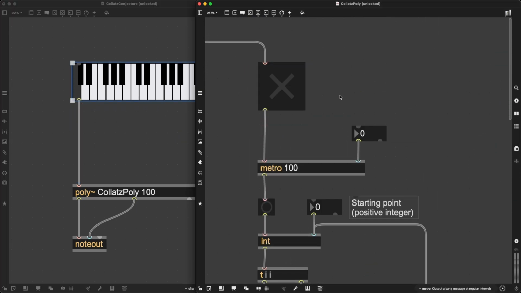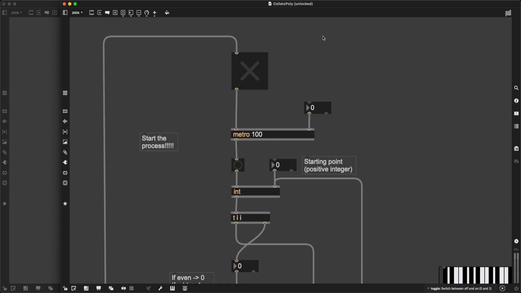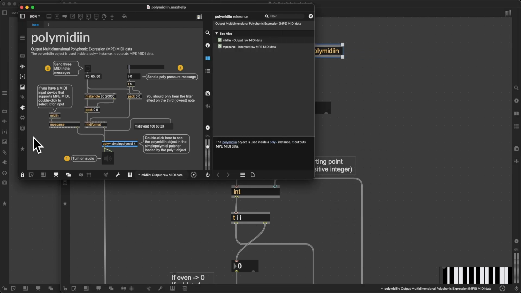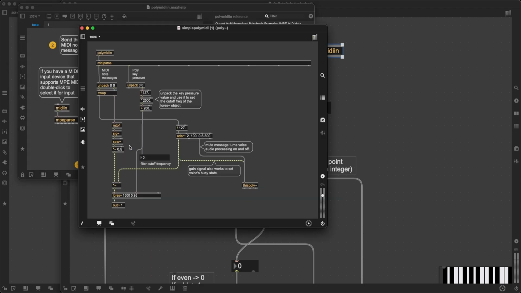Well, let's do it like this. I'm going to go back into my Poly patch, and I'm going to create a very specific object. Let's see if I can remember this off the top of my head. Poly MIDI in. Beautiful. Now, this is a specific object that will send out information when the Poly object receives a MIDI note, or a MIDI event, more specifically. We can look at the help patch to see that, inside the Poly object of the help patch, we have Poly MIDI in and then MIDI parse. So that is also something we need.